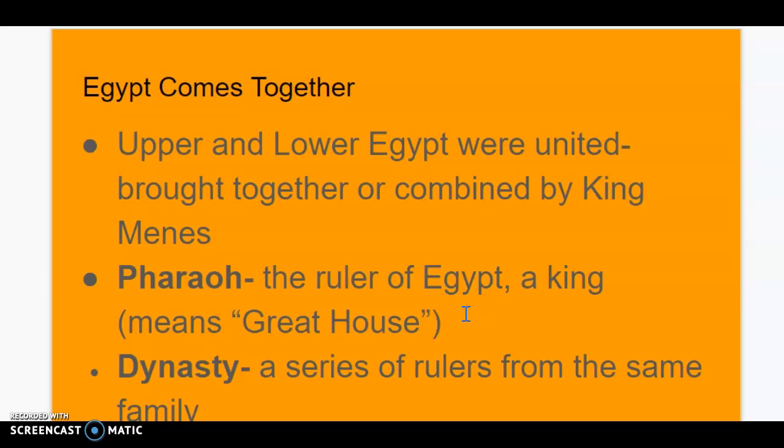So King Menes becomes the first pharaoh to unite Upper and Lower Egypt, to become the great ruler, and to bring them together. And so he establishes the first dynasty in ancient Egypt. And we'll talk a lot about dynasties during this portion of the unit. A dynasty, for a vocab word, is a series of rulers from the same family. The dynasty of King Menes that he started lasted for a little over 200 years.